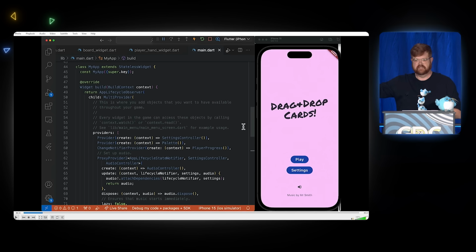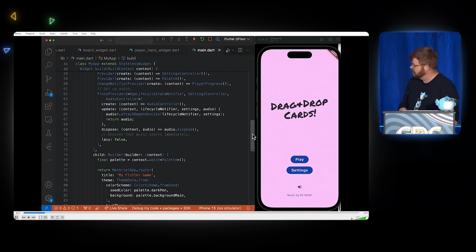Anybody familiar with the phrase lifting state up from reactive paradigms? Some folks, yeah. So Flutter is a reactive SDK. We lift state up as well. You can see some things being held at the top of that hierarchy, like settings controller, the palette, player's progress, and some things like that. And those can be widgets further down the tree, which can look up to their ancestors to get references to those.